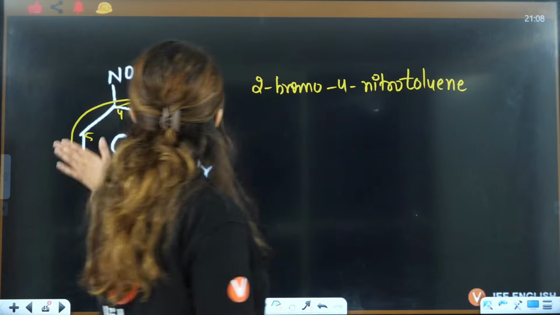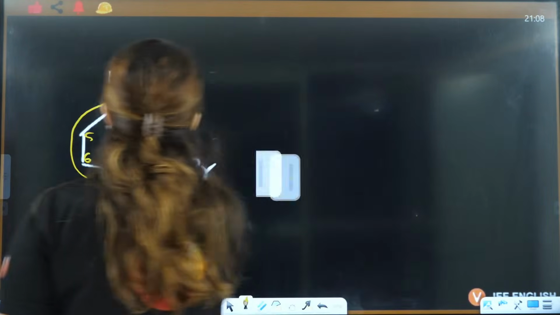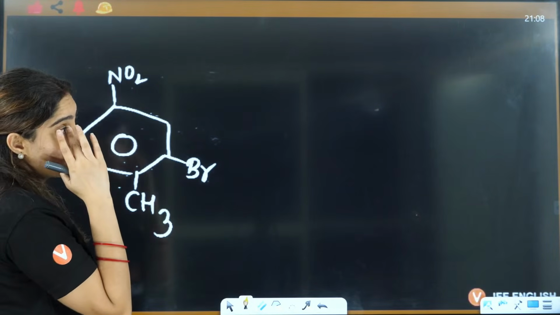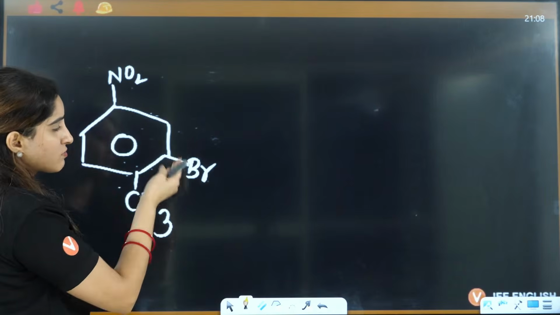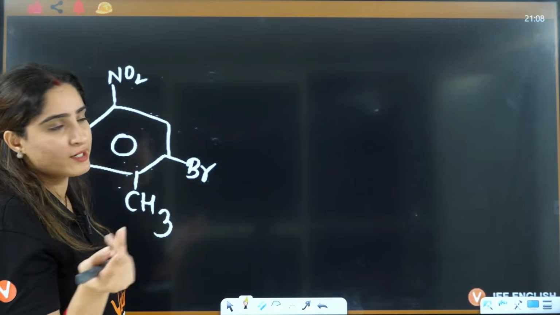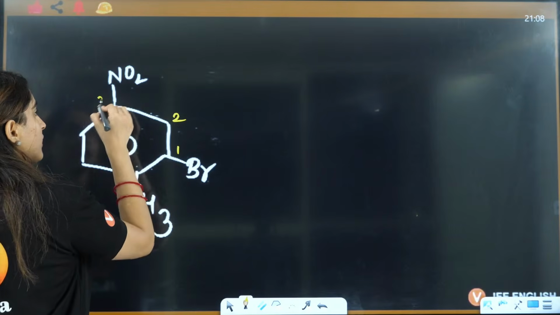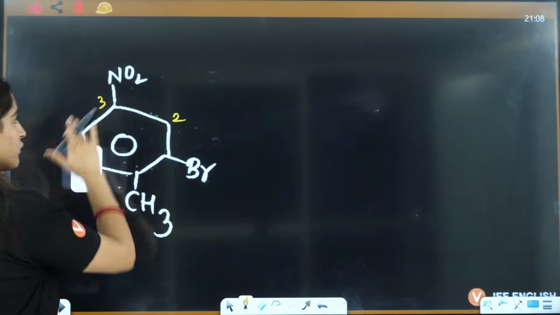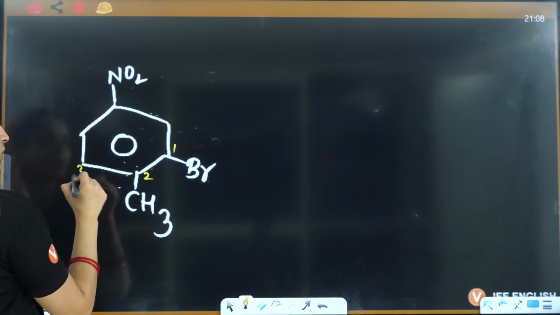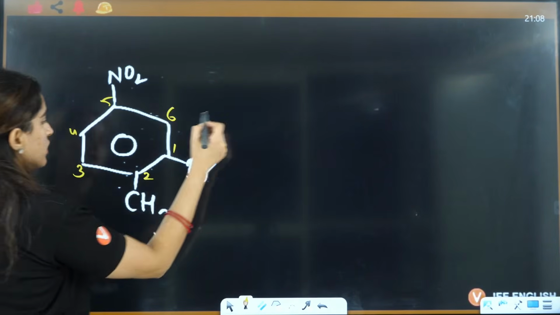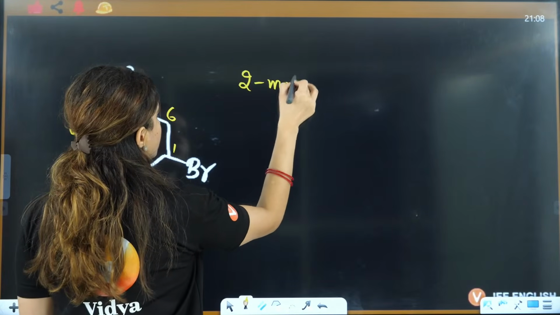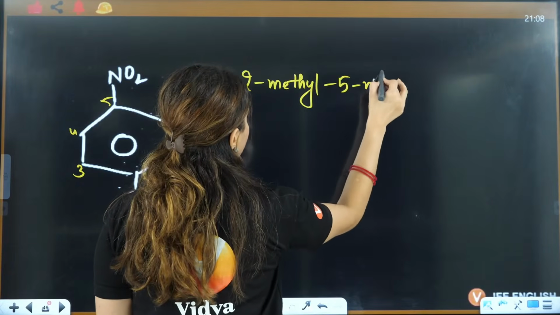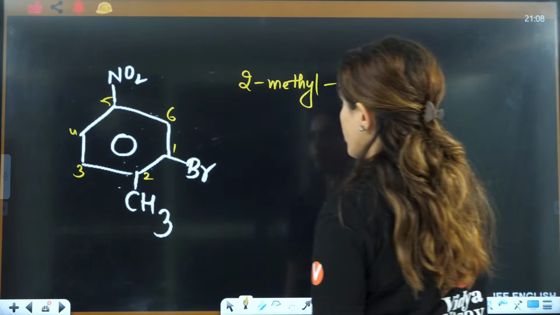Tell me. If I take here, not toluene, let's say I am taking out of bromine and nitro, you will choose bromine, right? Because of alphabet. So 1, 2, 3, 4, you can also write it this way. Now here, in fact, you will not choose this way, you will choose 1, 2, 3, 4, 5 for the lowest locant rule. So it will be 2-methyl, 5-nitro, and this is bromobenzene.